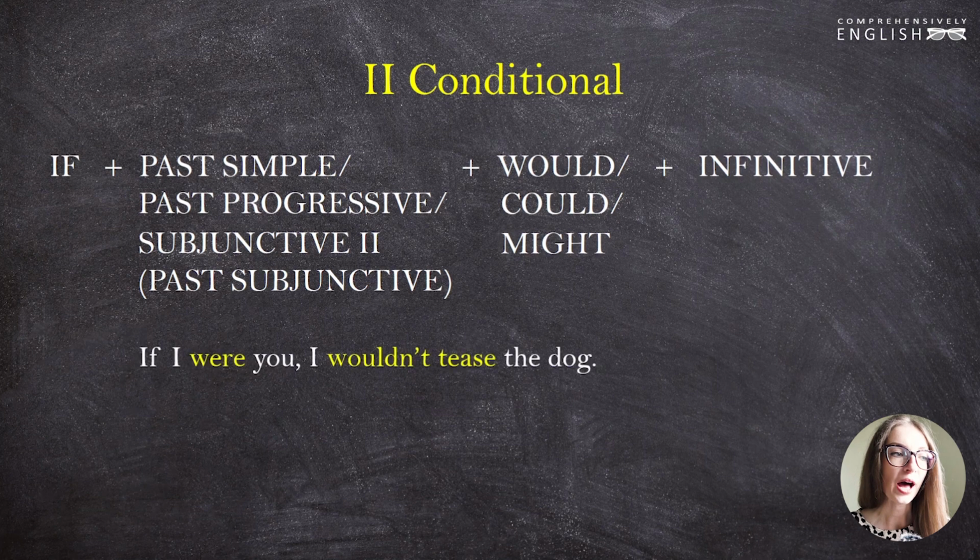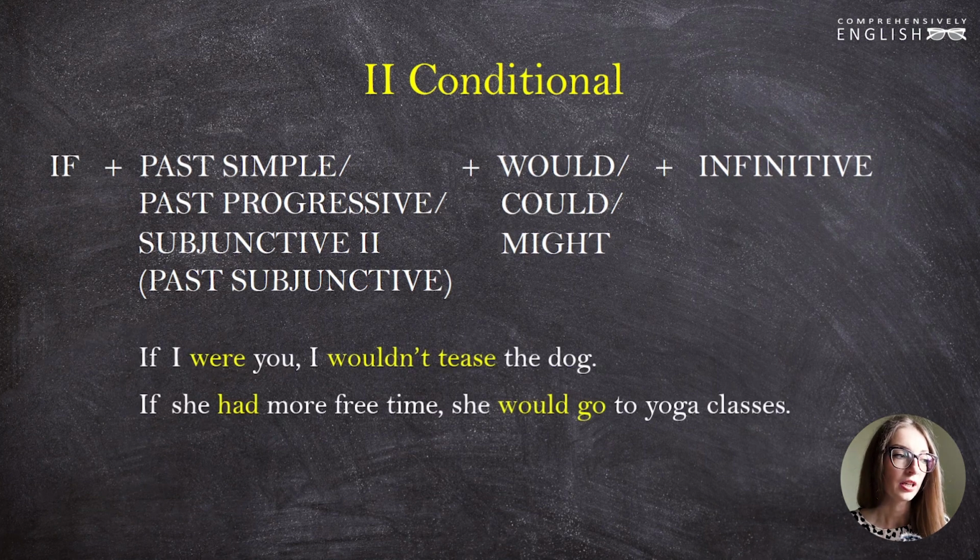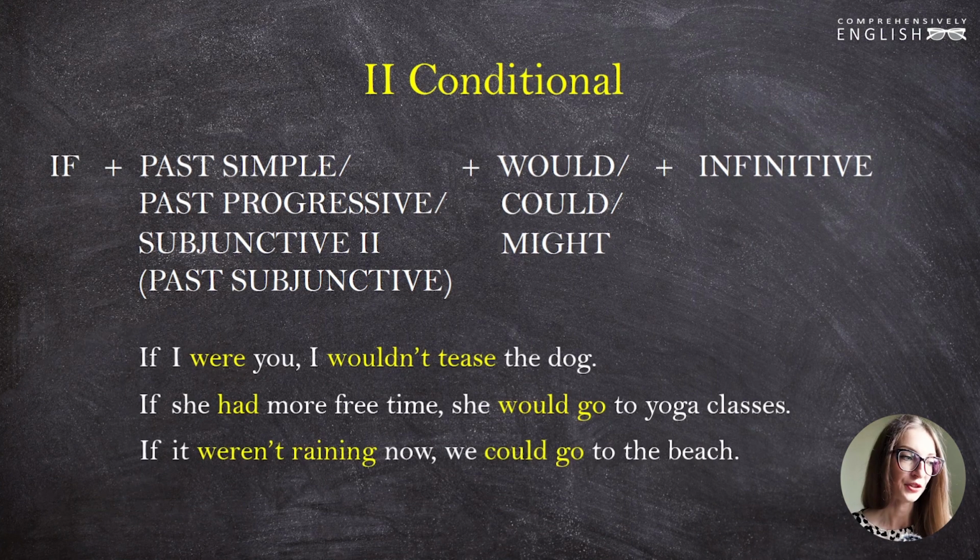If I were you, I wouldn't tease the dog. If she had more free time, she would go to yoga classes. If you haven't seen my video on the subjunctive mood, please check the link to that video in the description down below. If it weren't raining now, we could go to the beach.